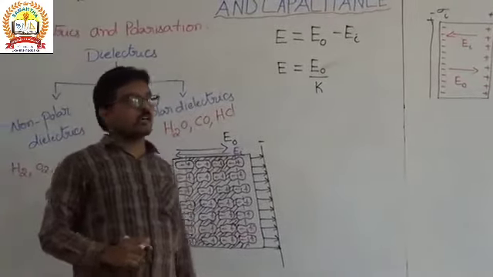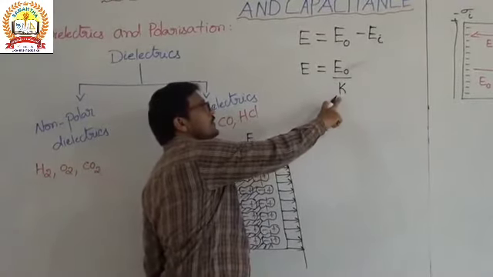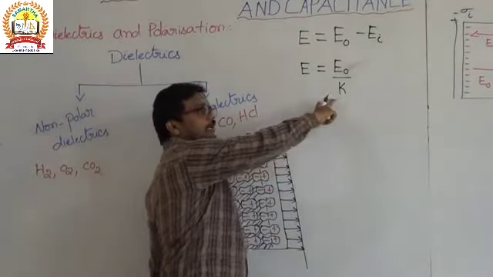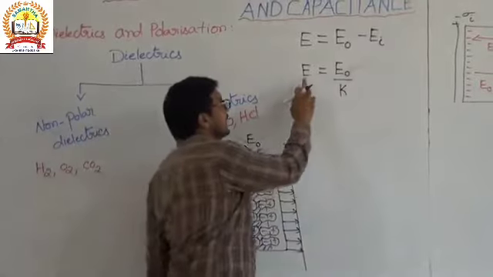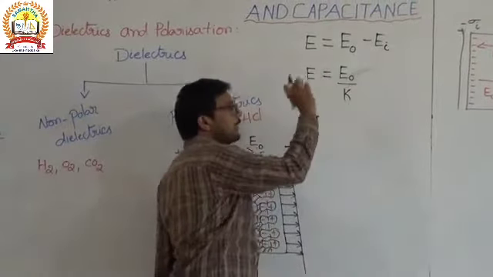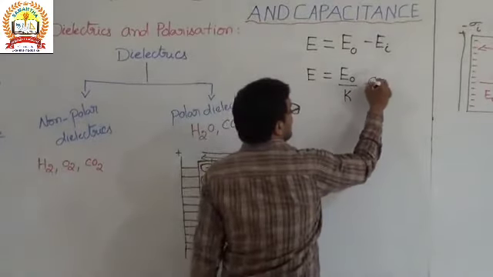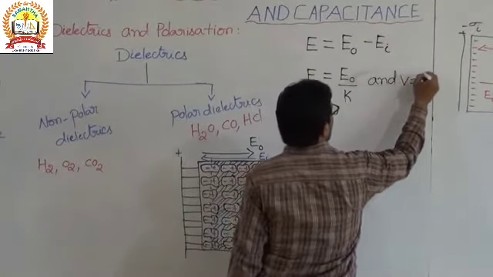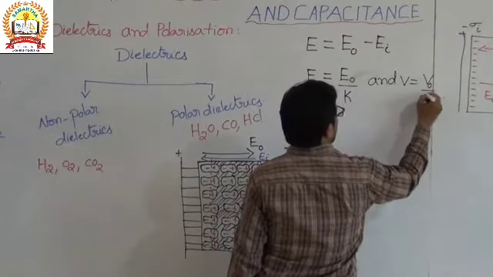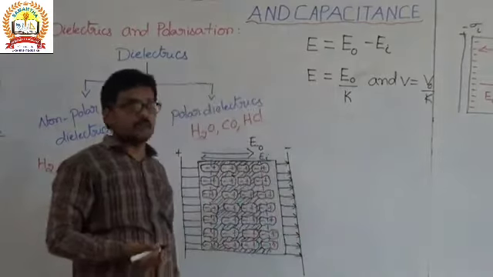Because we know the dielectric constant is the ratio of the electric field in free space to that in the medium. So from that we write that E equals E naught by K. And the potential also, V is equal to V naught by K.